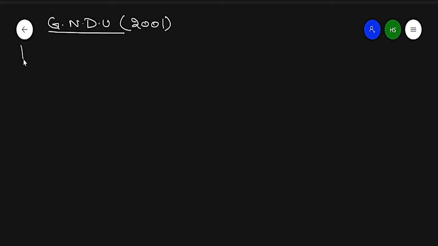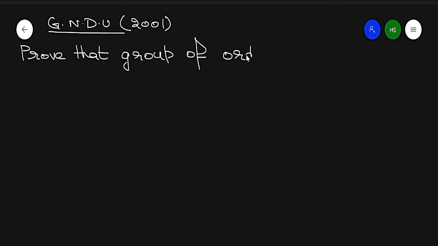So here P is 11, the same as the previous question.